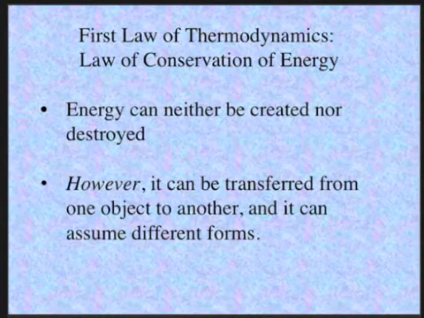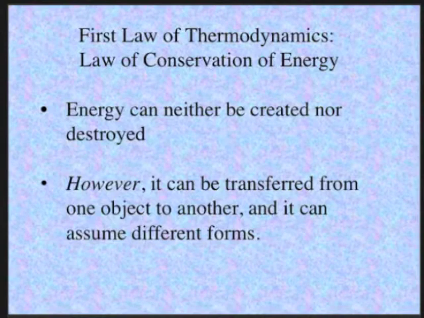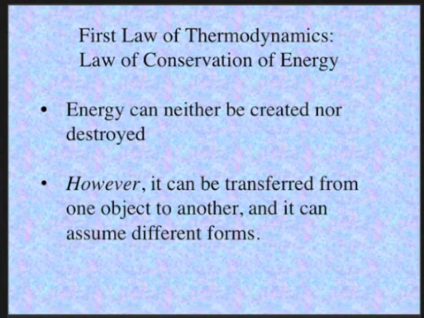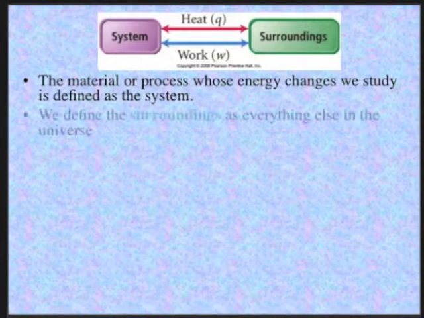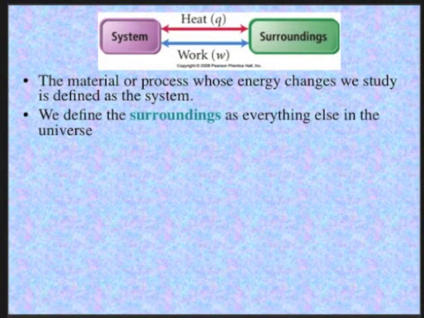Now, the first law of thermodynamics is the law of conservation of energy. And what it says is that energy can neither be created nor destroyed. However, it can be transferred from one object to another, and it can assume different forms. The material or process whose energy changes we study, that's defined as the system. And everything else is what we define as the surroundings.